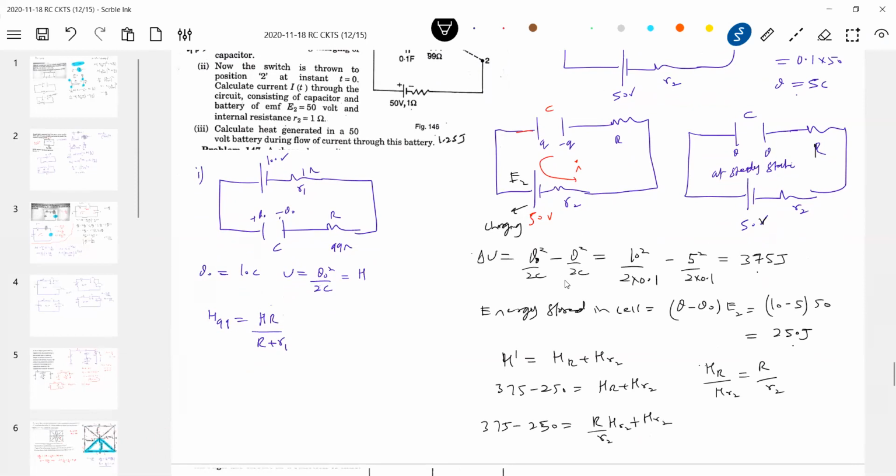So like this, this will be 125, no? So HR2 should be equal to 125 R2 by R plus R2. Or potential divide this one. So substitute this, you'll get the required answer.